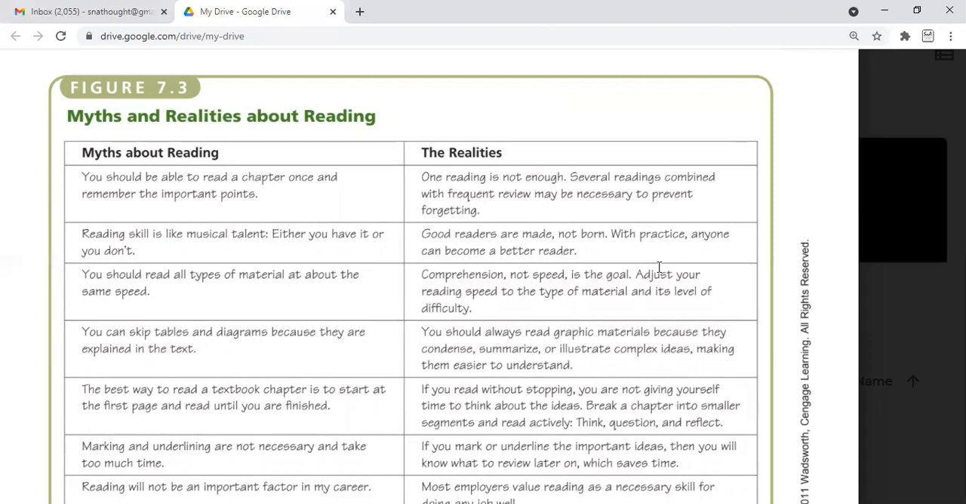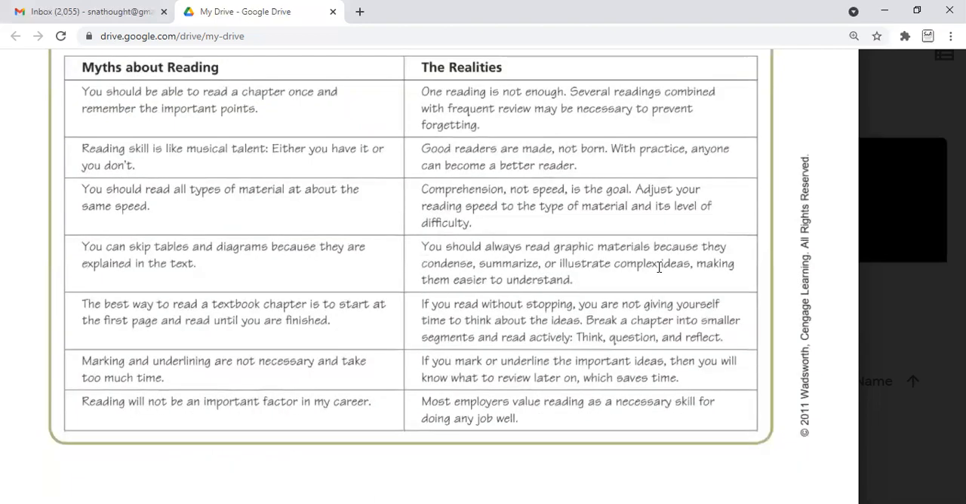Another myth: the best way to read a textbook chapter is to start at the first page and read until you are finished. No, if you read without stopping, you are not giving yourself time to think about the ideas. Break a chapter into smaller segments, read actively, think, question, and reflect. So don't start with the large, start with the small and make the difference. Another myth: marking and underlining are not necessary and take too much time. No. If you mark and underline the important dates and ideas, you can easily review later and save time. Another myth: reading will not be an important factor in my career. Most employers value reading as a necessary skill for doing any job well.